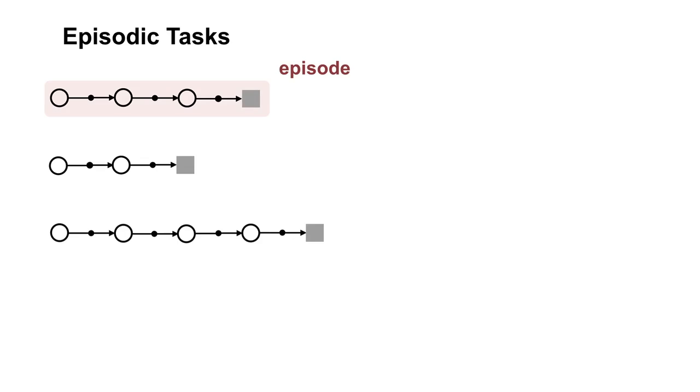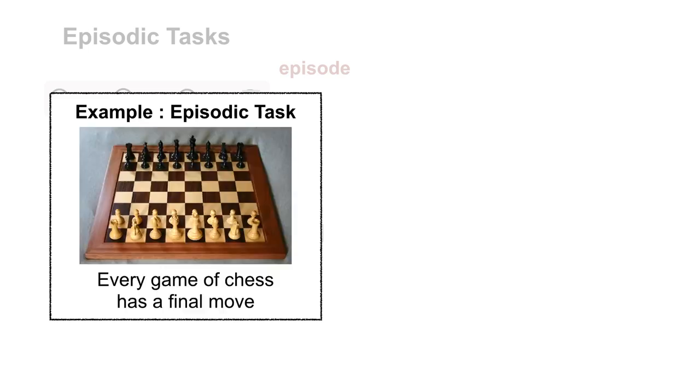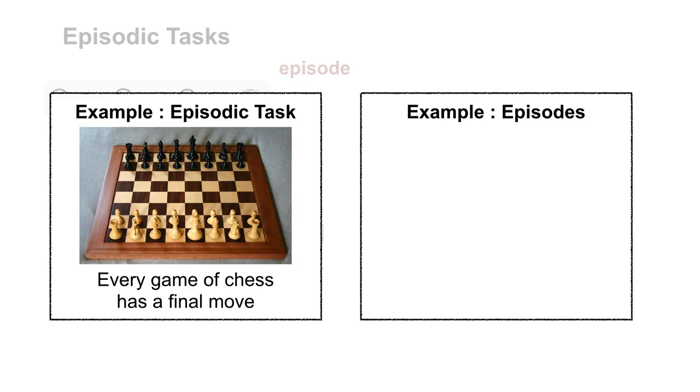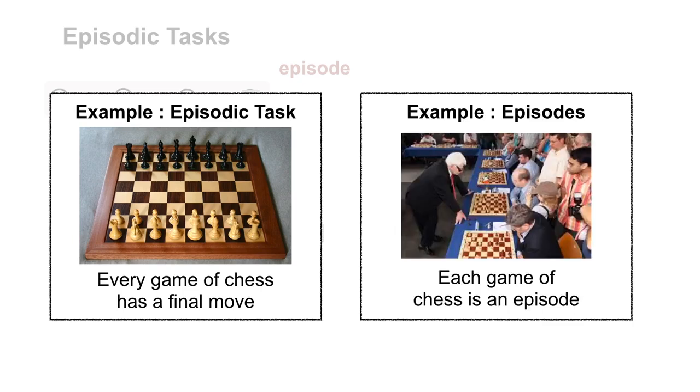To understand episodic tasks better, let's look at a concrete example. Consider the game of chess. A game of chess always ends with a checkmate, draw, or resignation. What would an episode look like when playing chess? As you might have guessed, a single game of chess would constitute an episode. Each game starts from the same start state with all the pieces reset.